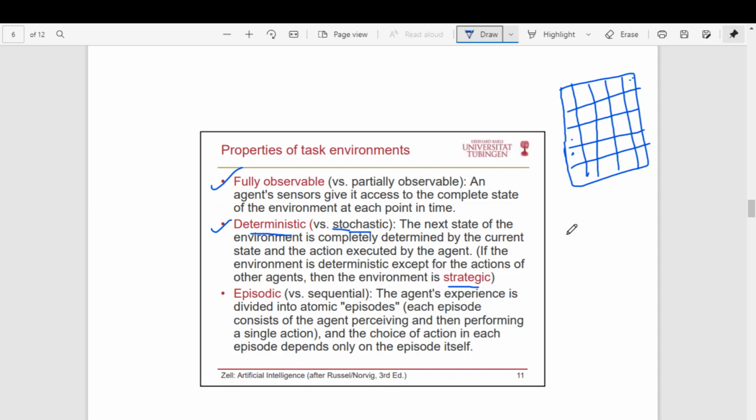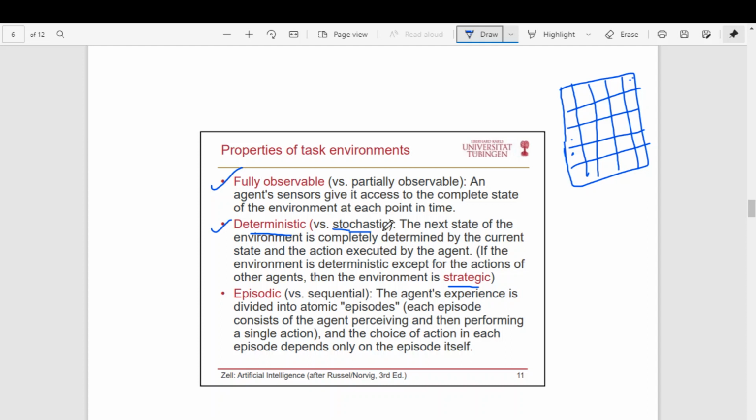So the next state not only depends on the current state and the action of this agent, it also depends on the action of other agents that are involved in the environment. So that is called a stochastic or strategic environment. For example, autonomous driving is a stochastic environment, because given a traffic situation, the agent may decide to speed up, move fast or slow down.